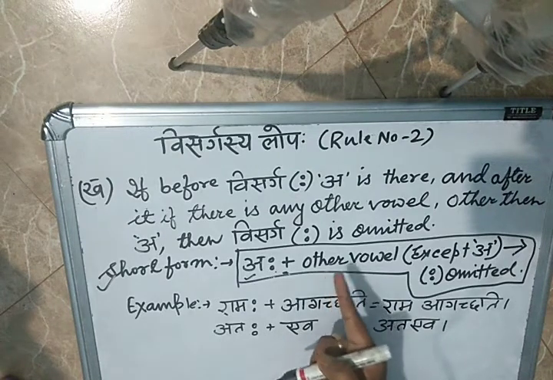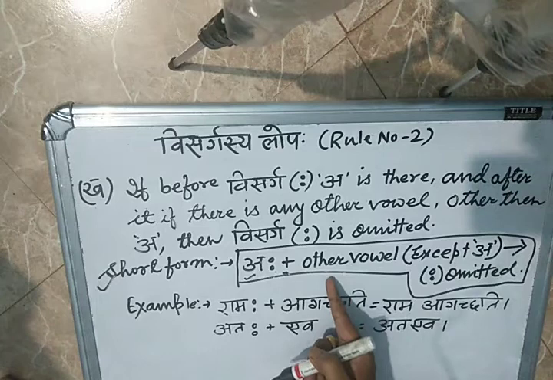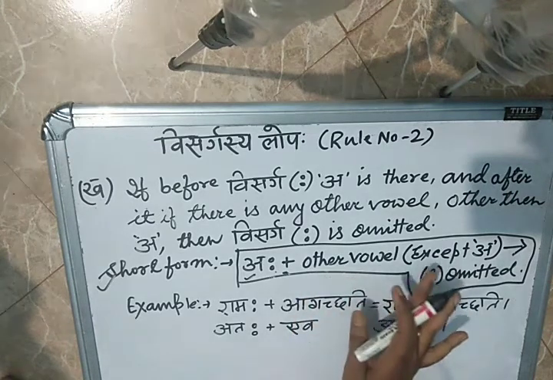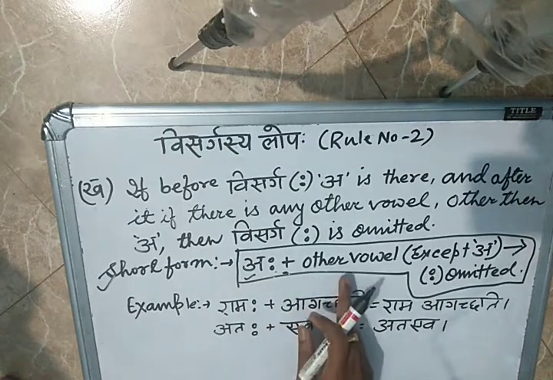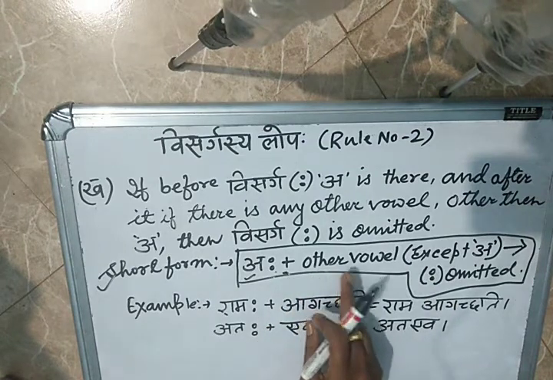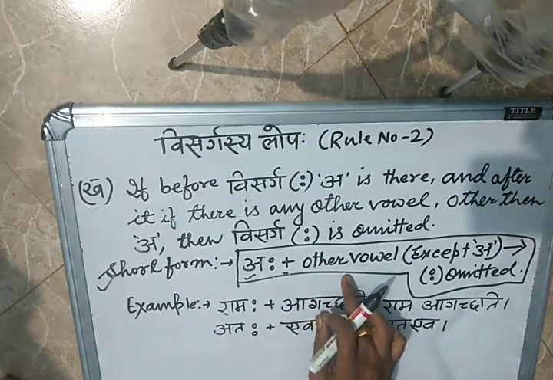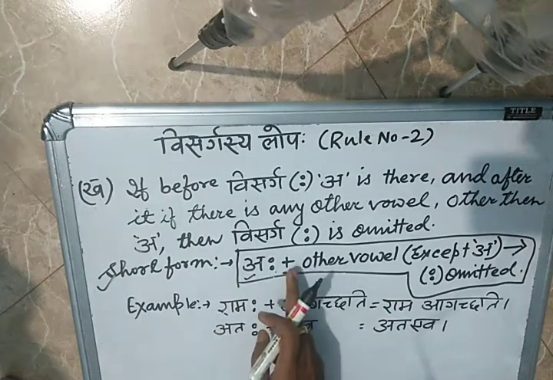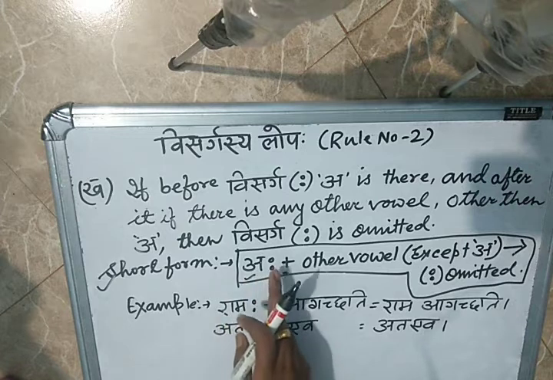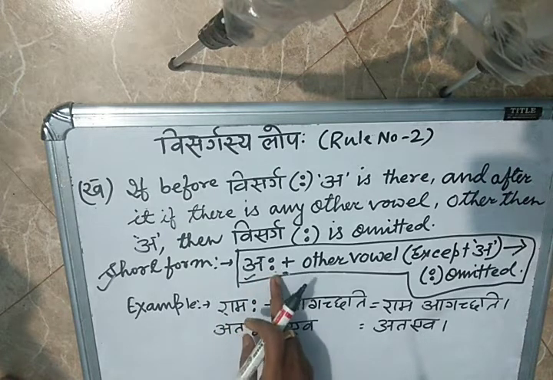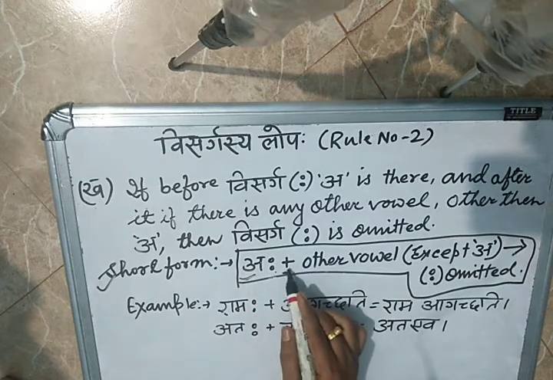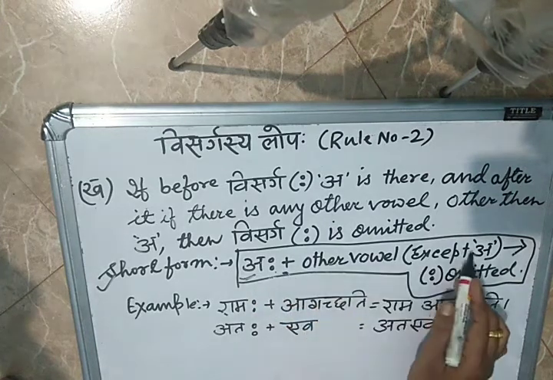A, e, u, ri, o, whatever the vowel is, it should come after the plus, but a should not be there. A should come before visarga, on the left side of the plus, and afterwards any other vowel except a.